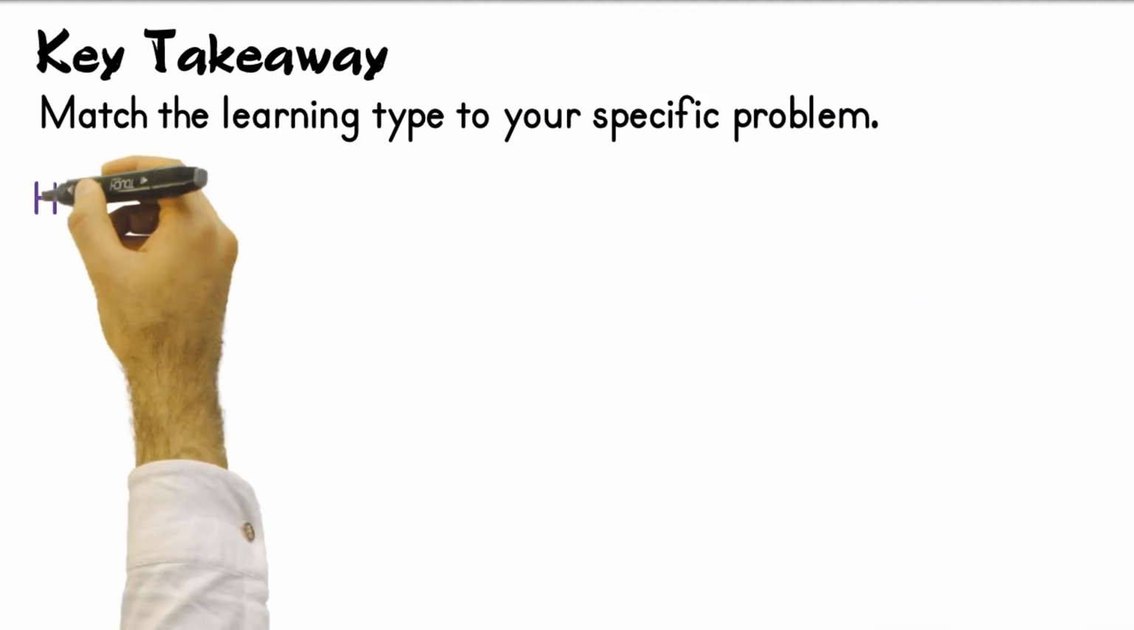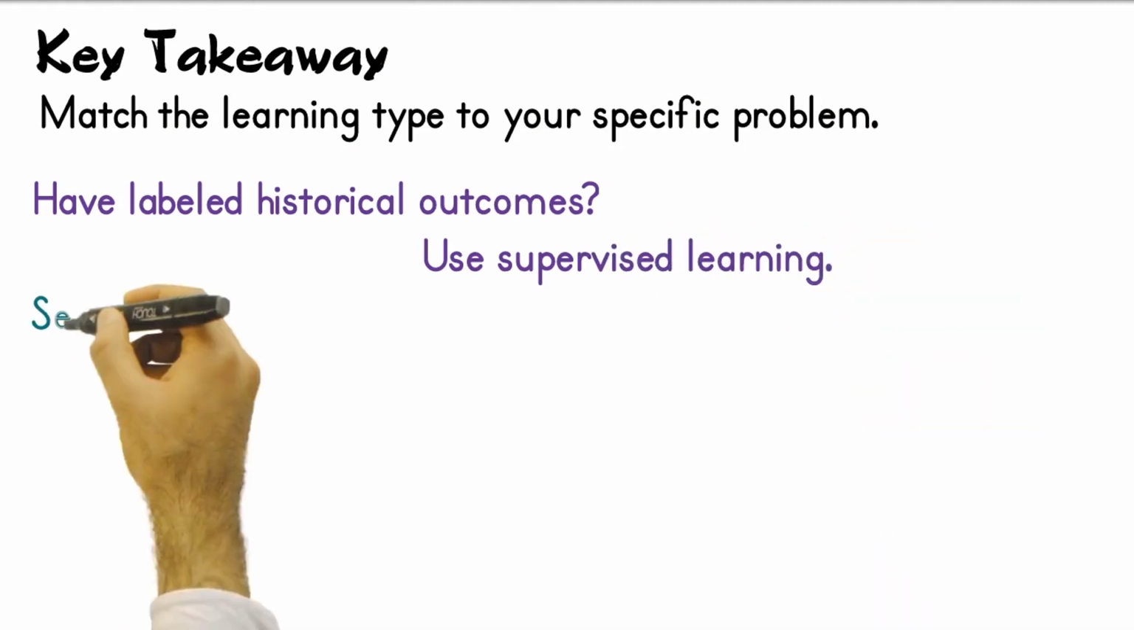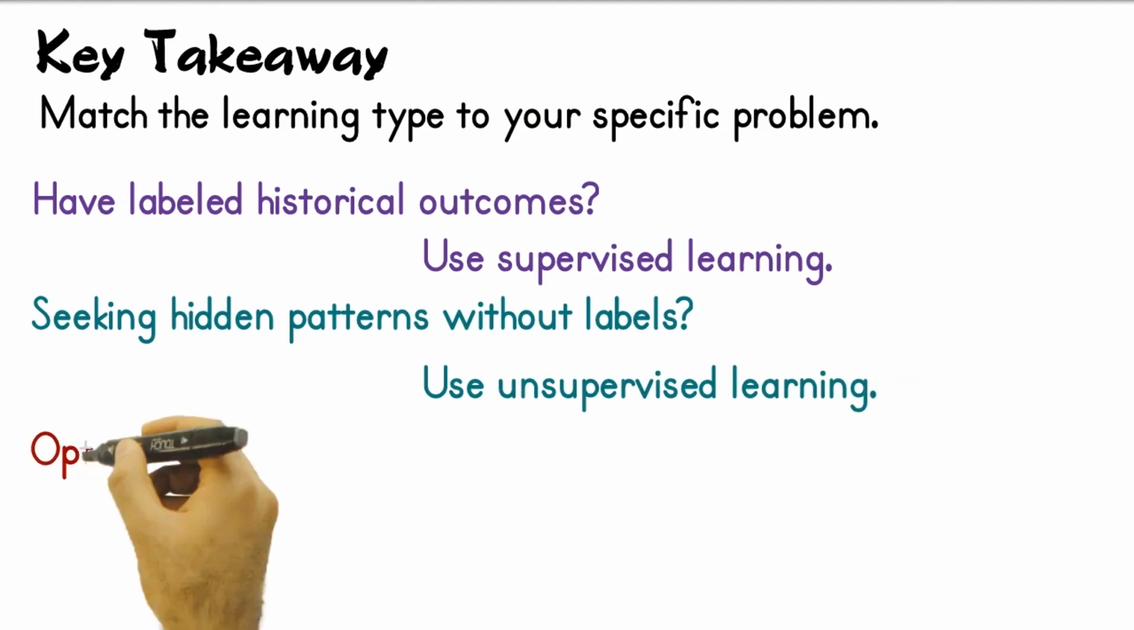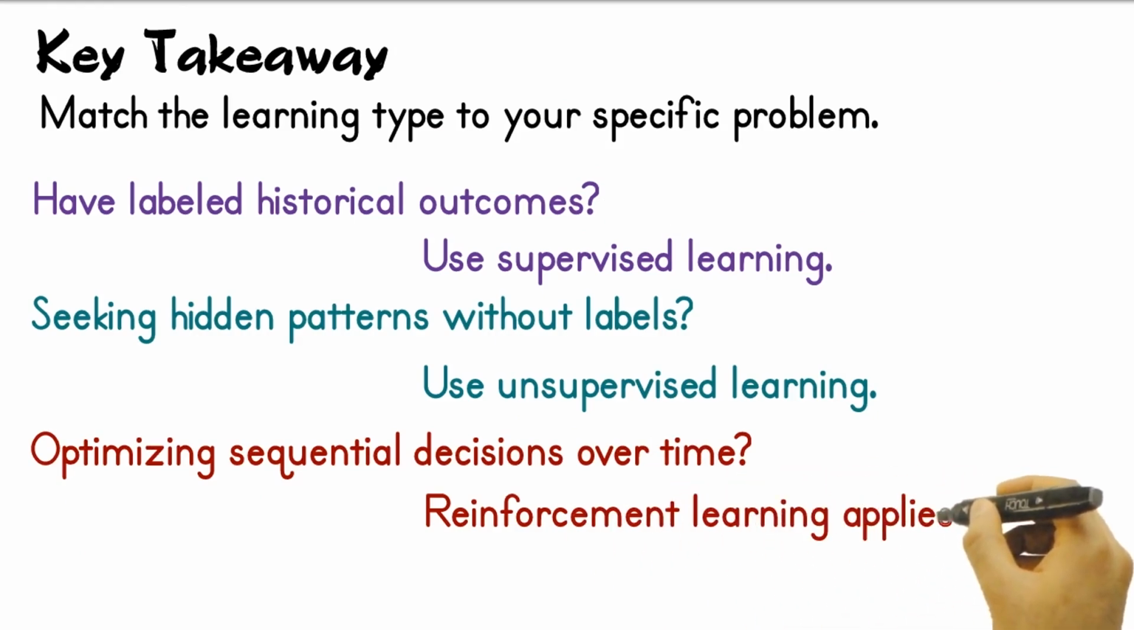Match the learning type to your specific problem. Have labeled historical outcomes? Use supervised learning. Seeking hidden patterns without labels? Use unsupervised learning. Optimizing sequential decisions over time? Reinforcement learning applies best. You understand machine learning types.